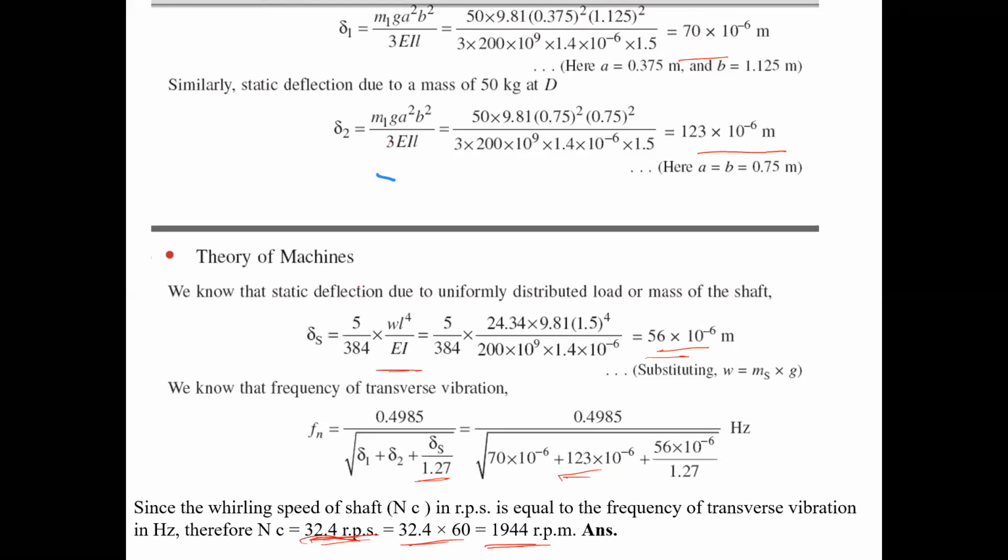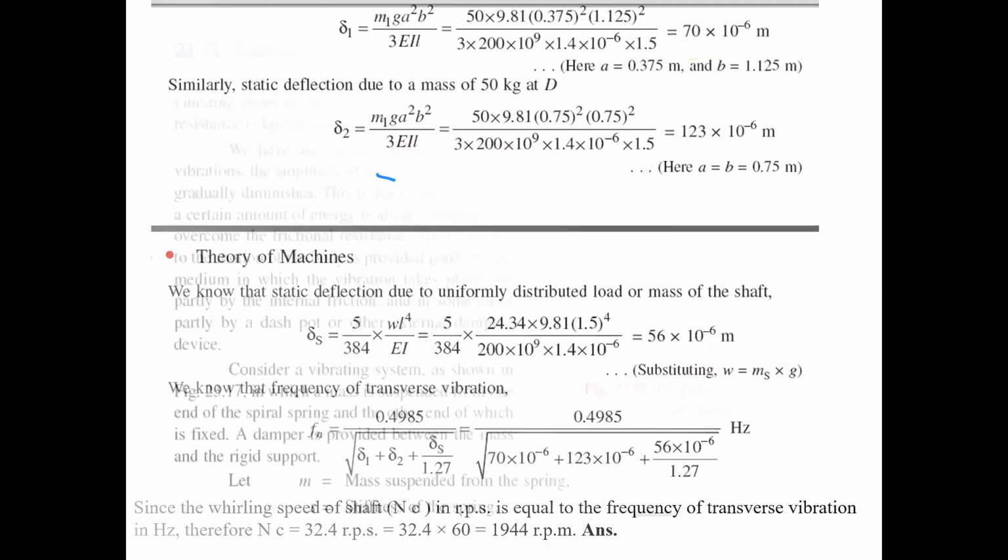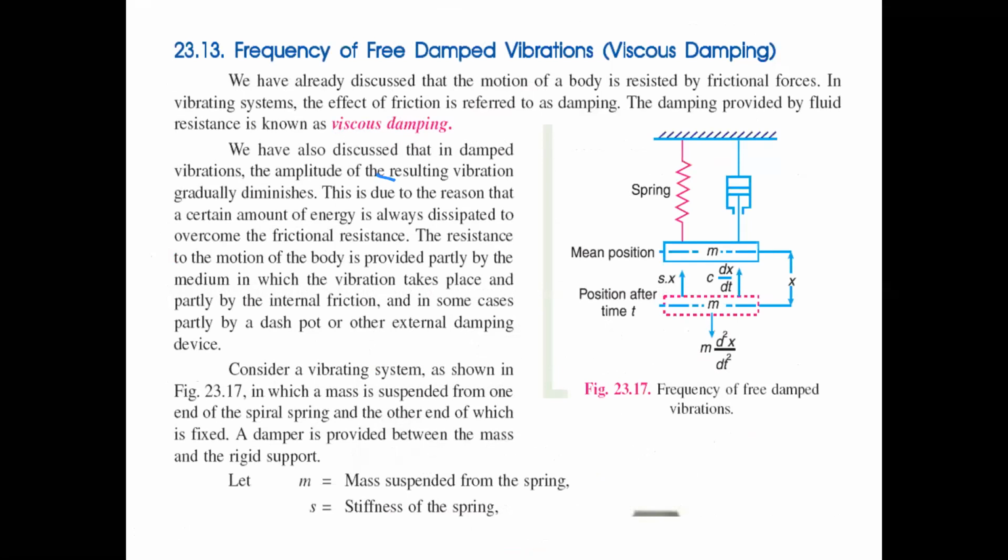Now we are going to take the next topic: frequency of free damped vibrations. This is the free damped vibration.